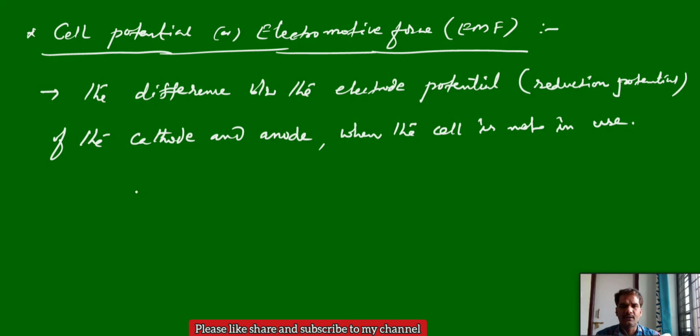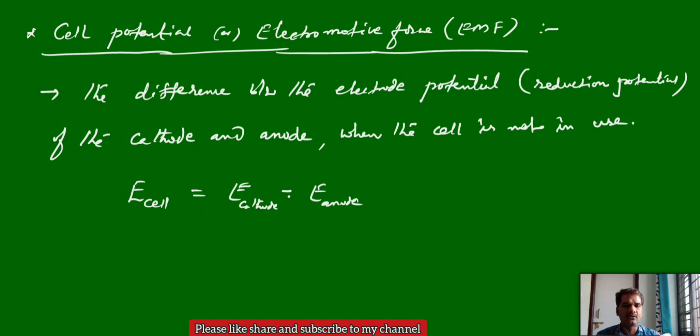Then the formula for E cell, electromotive force, EMF: E cell is equal to the electrode potential of the cathode minus that of the anode, E cathode minus E anode.